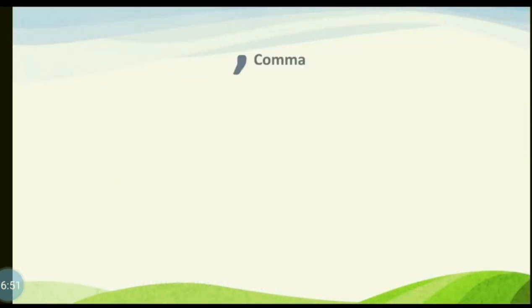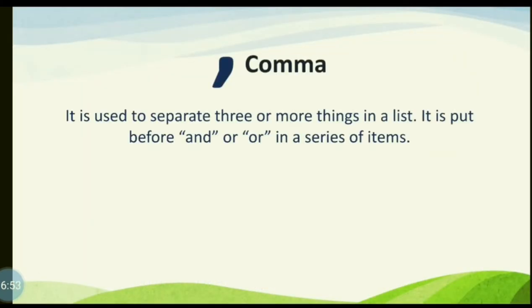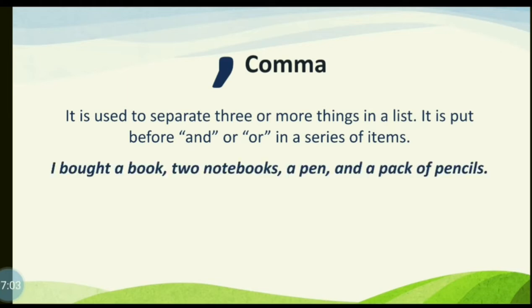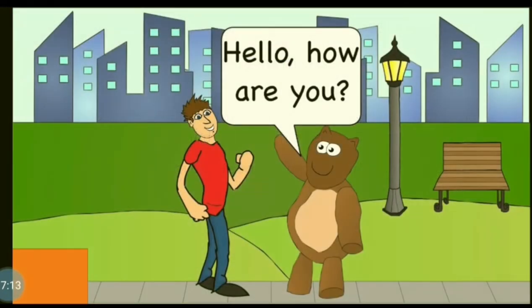So you can see that a comma is used to separate three or more things in a list. It is put before and or in a series of items. Here is an example. I bought a book, 2 notebooks, a pen, and a pack of pencils. Another use of comma, hello, how are you?